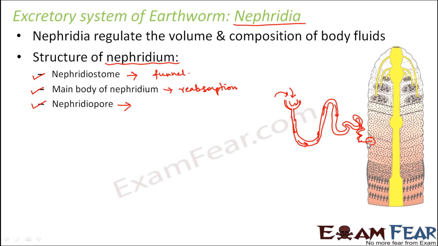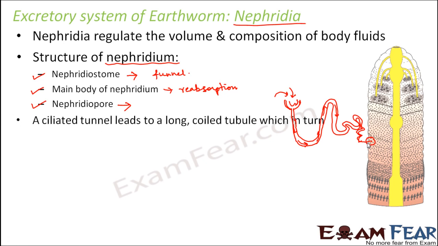Now if you look at the functioning, or the way a nephridia functions, you can say that it is analogous to the human kidney. Even in human beings, the kidney as well as the other excretory organs together perform a similar sort of function. So when we talk about the human excretory system, you will get to know about that. So this is how the nephridia works in case of an earthworm.